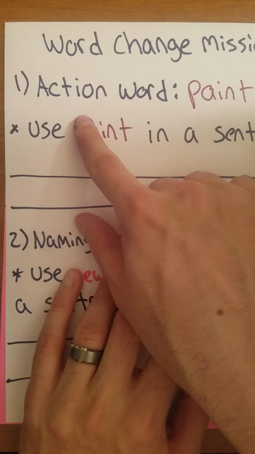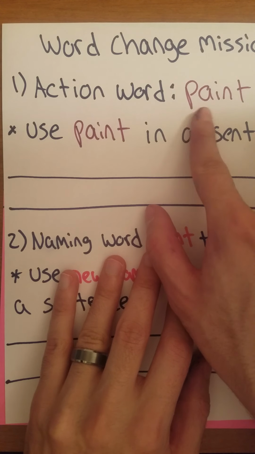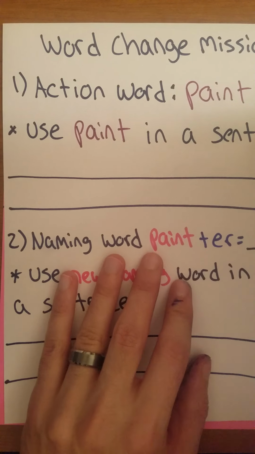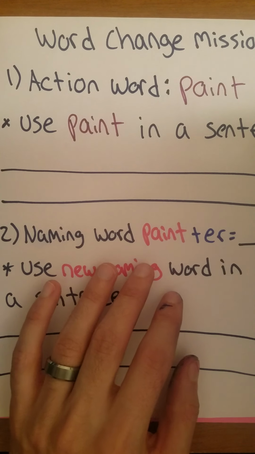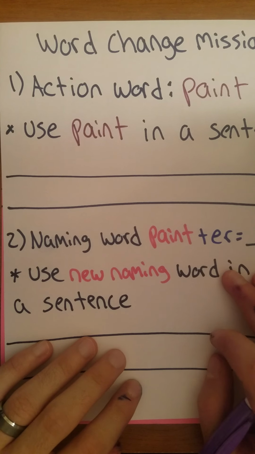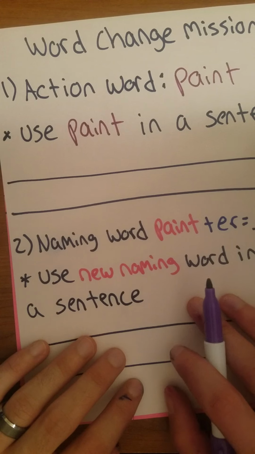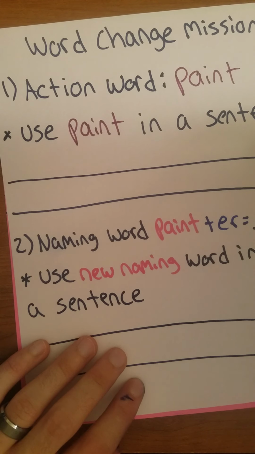So first I have an action word. My action word is, what does this say? P, long A, P, ain't. Paint. That's our action word. We're going to use the word paint in a sentence. So go ahead and think of a sentence with the word paint in it and share it with the loved one you're reading with. And we're going to want to use it as the action. So make sure that paint is the thing somebody is doing in your sentence. How can we use the word paint so that it is an action word?